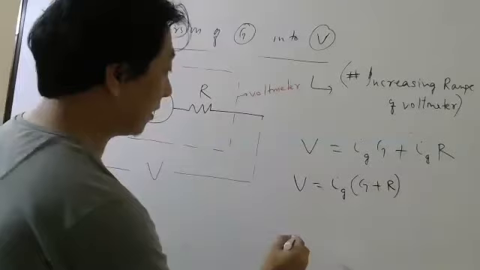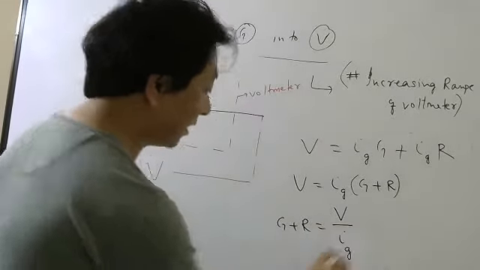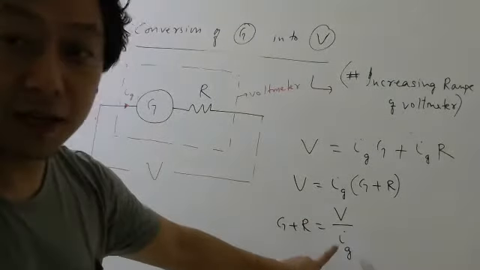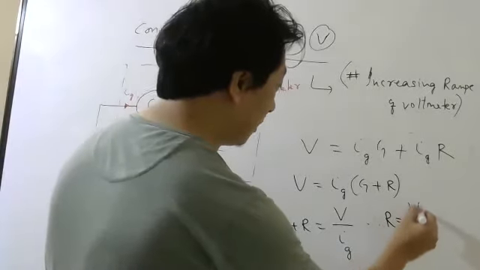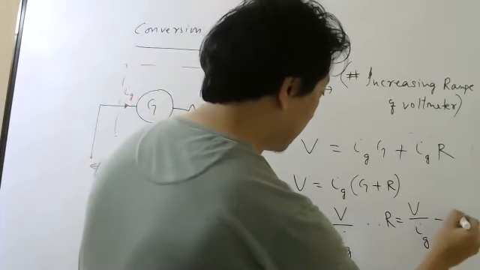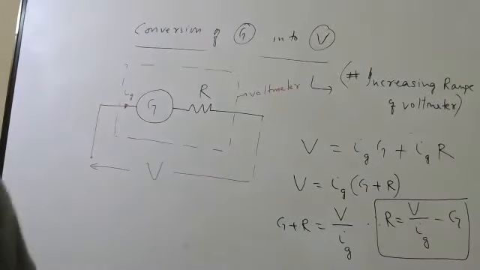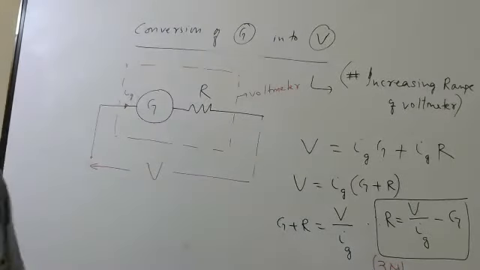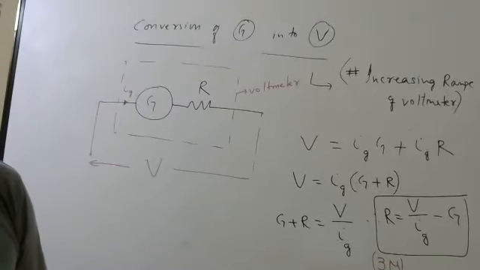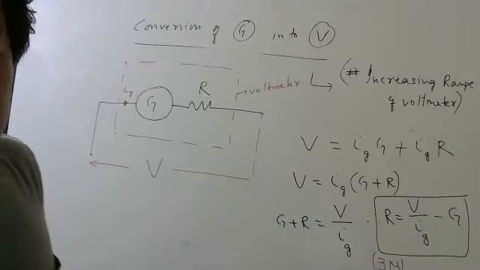Then I want R, remember. So G plus R will be voltage divided by Ig, maximum voltage divided by the current which deflects the needle fully. So therefore capital R will be V by Ig minus capital G. Okay, right now. So up to here is for 3 marks. Done? Writing part is done.